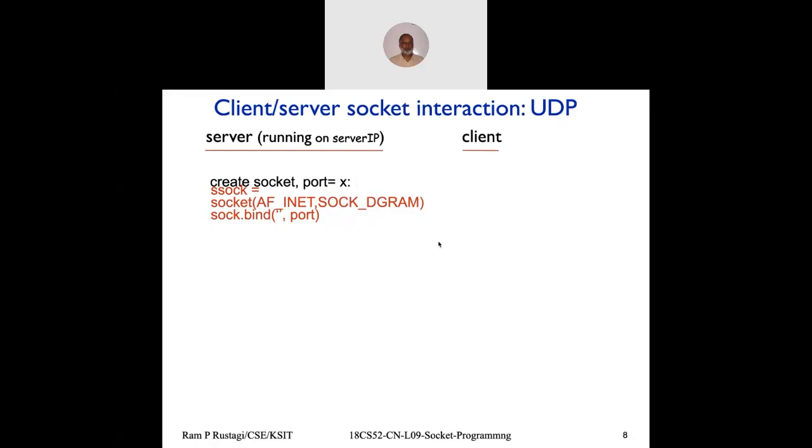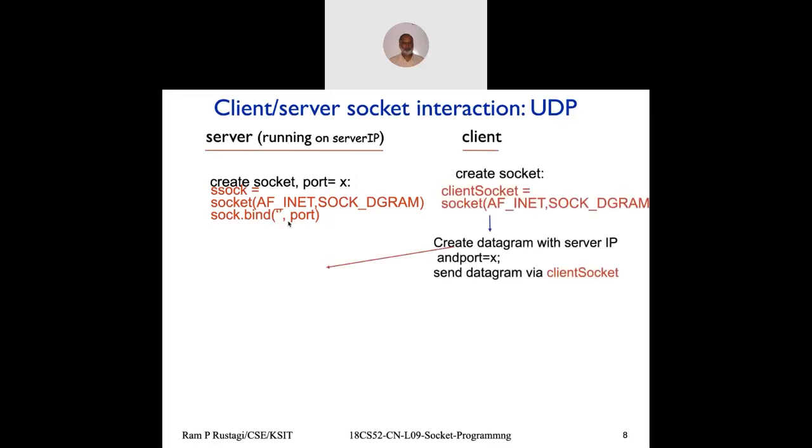Now we need to bind to a particular port. We said the server has to be up and running on a well-known port, well-known address. So choose a port number and assign the port number. And the first thing you see, I give a null string. Null string means all the IP addresses the machine has got, or I can give a specific IP address, and that also would work fine. That will work only on that IP address. So by default, the server always listens on all the IP addresses. It has multiple interfaces, or you can assign multiple IP addresses to receive on all those IP addresses.